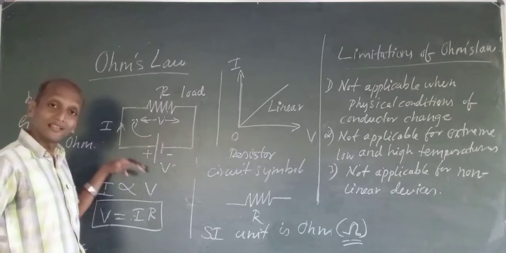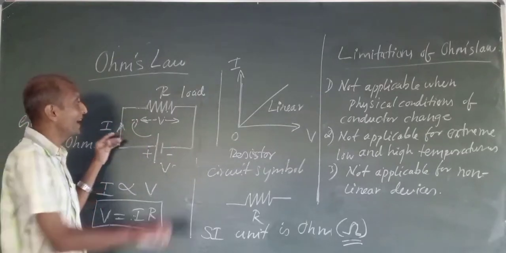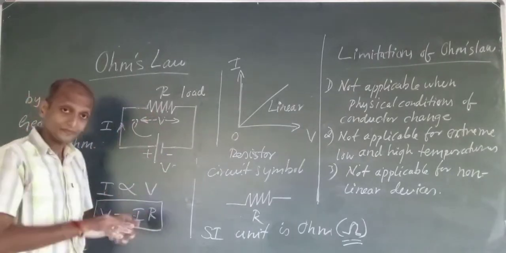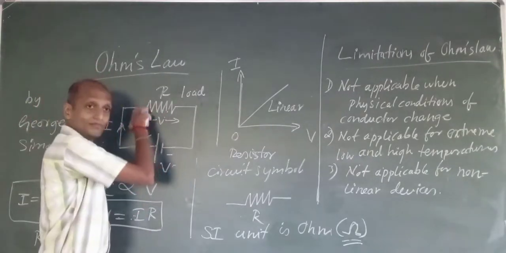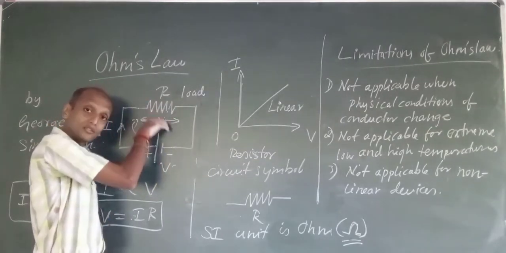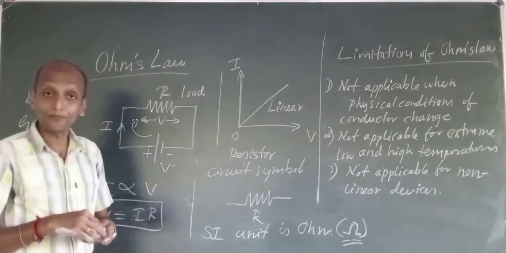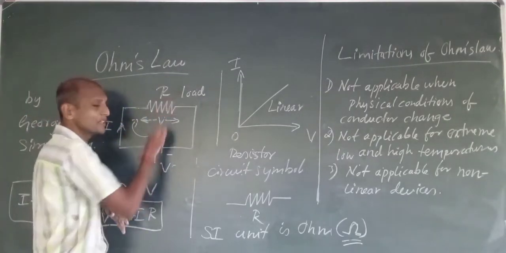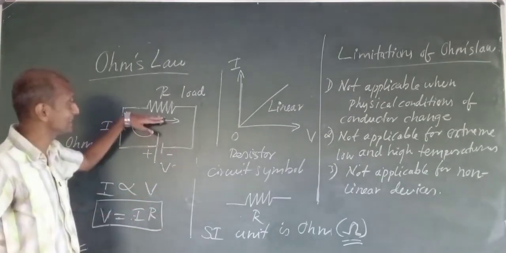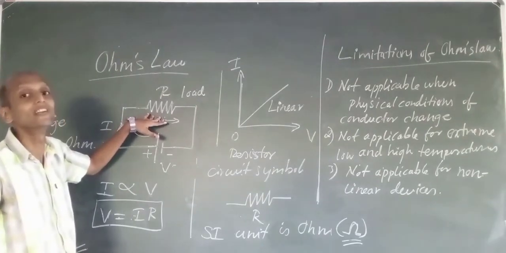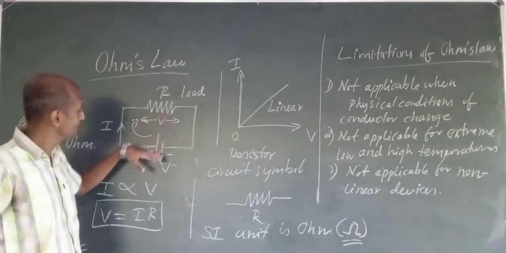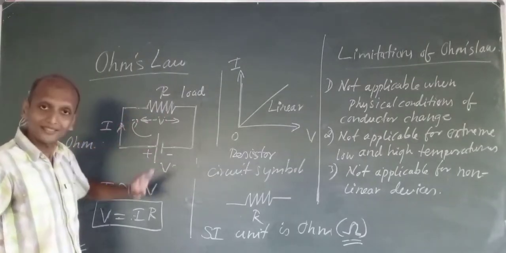The current flow depends on the resistance of the conductor wire, because that property opposes the electric current. If the resistance is high, current flow will be less. If it has less resistance, current flow will be more.